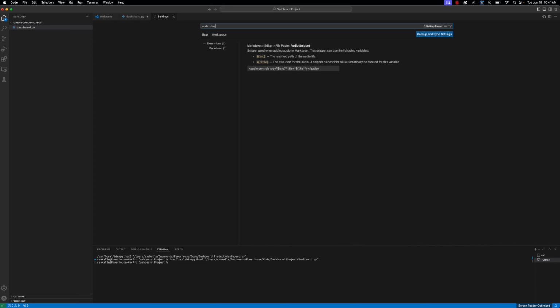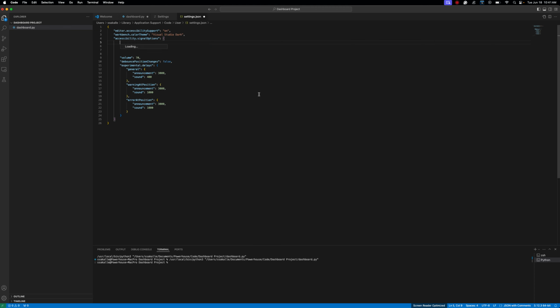cue volume. And when you do that, you'll see an accessibility option called signal options. It is basically a configuration file which controls the behavior of the signals when there is any issue or any warning. What you can do is click on edit the JSON file.